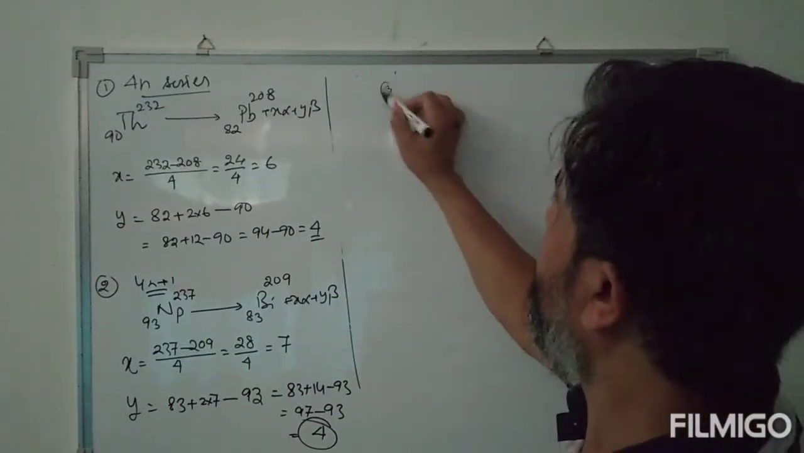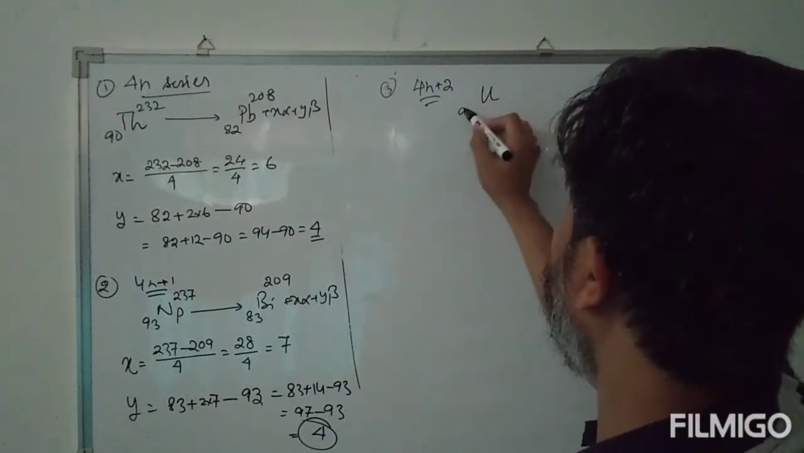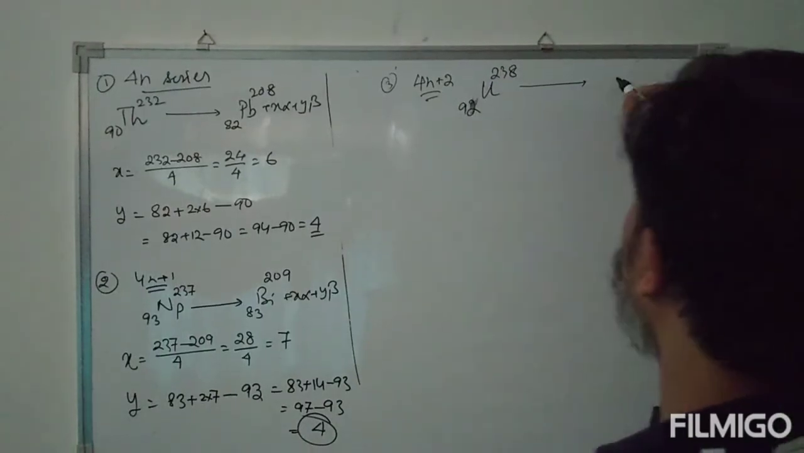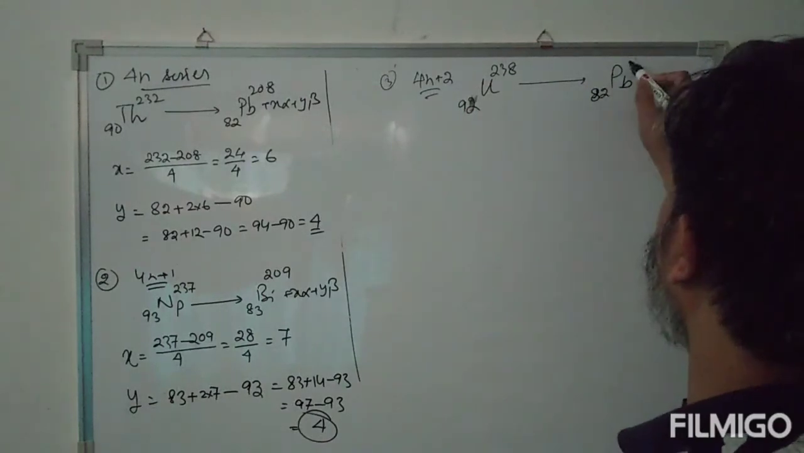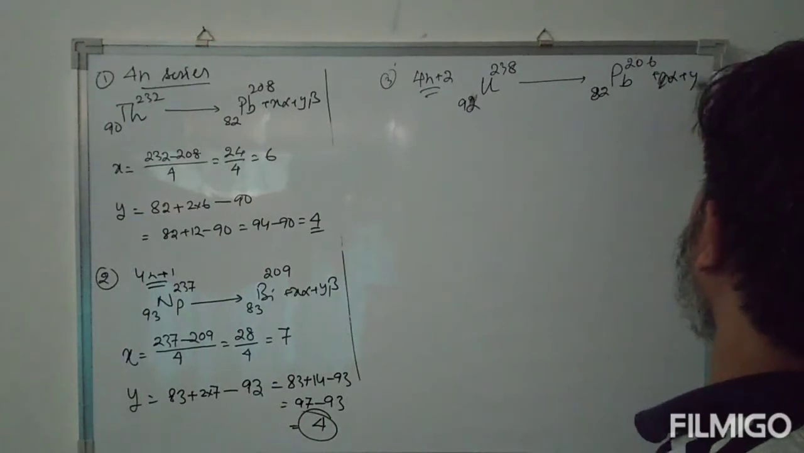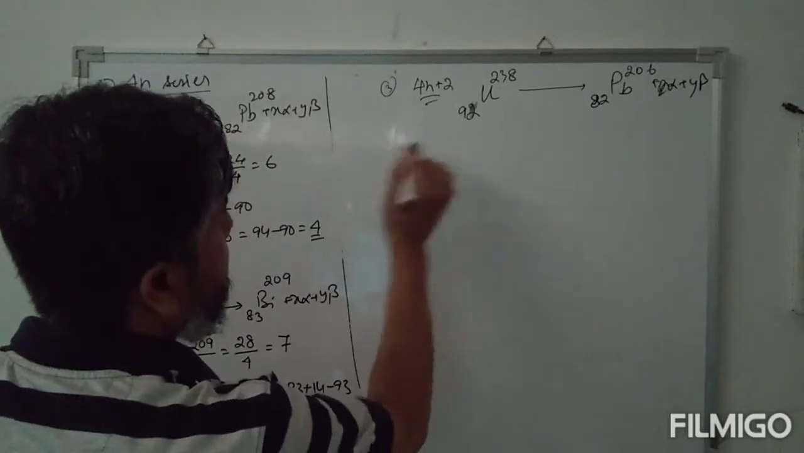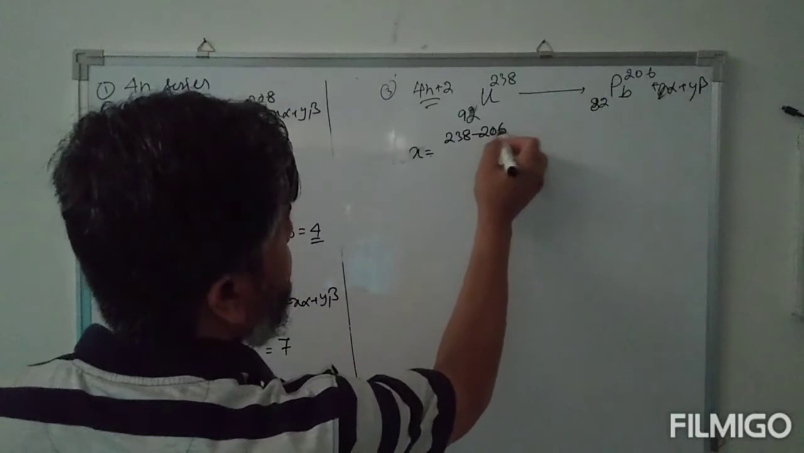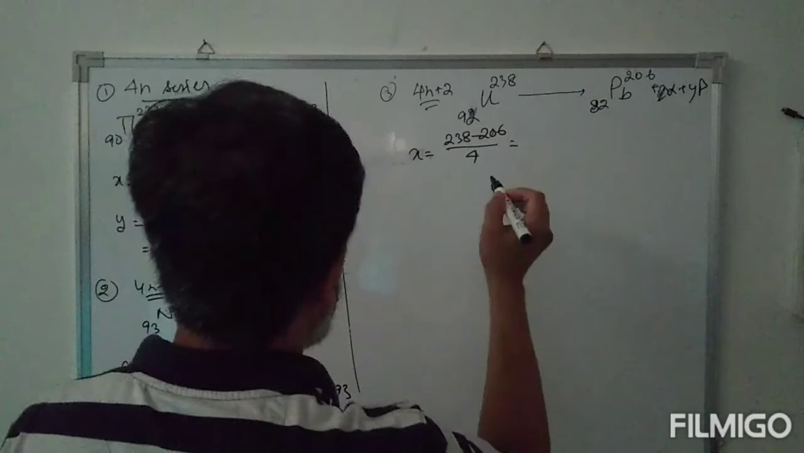Then we have 4n plus 2, that is the uranium series. We have uranium 92, 238 changing into lead 82, 206, plus x alpha plus y beta. So alpha, that is x, is equal to 238 minus 206 divided by 4. So this is 32 divided by 4.